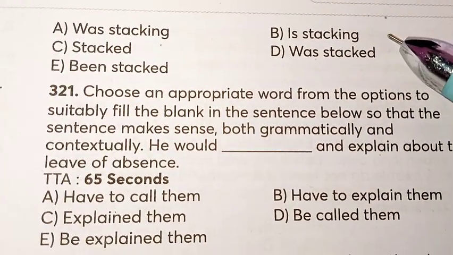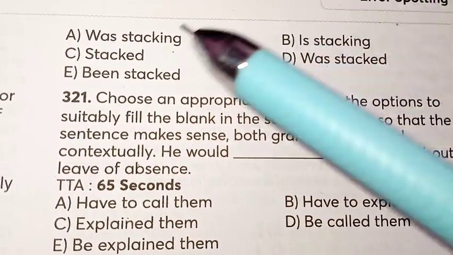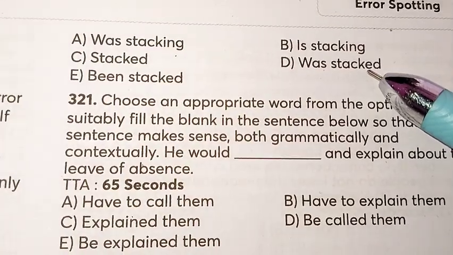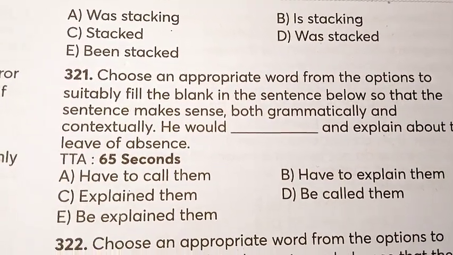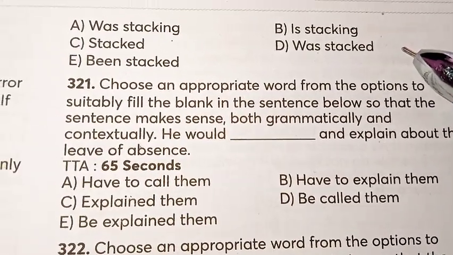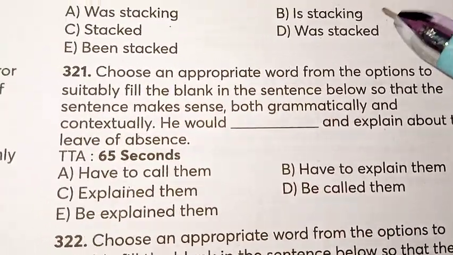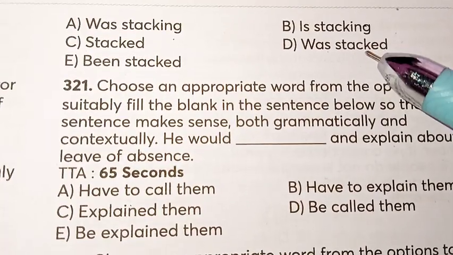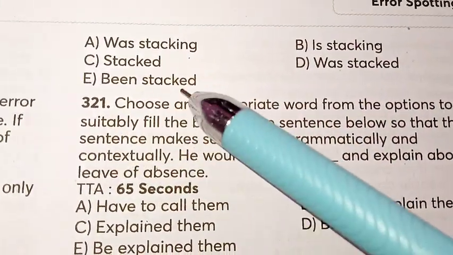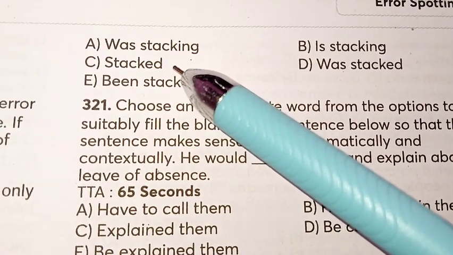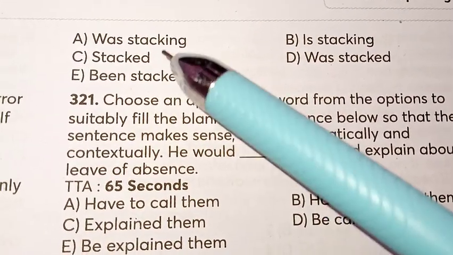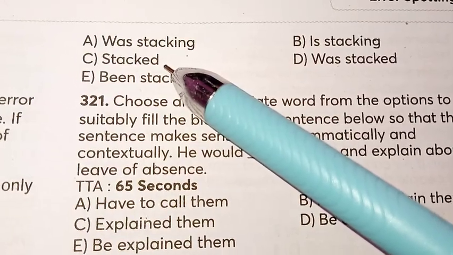Then is stacking is totally wrong. Was stacked is wrong because it means he himself was stacked, he did not stack the photos. Been stacked is also wrong. So here C will be our right answer, stacked: first he took down the photos and then stacked them in the corner.